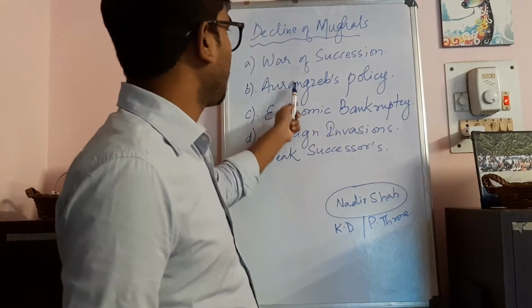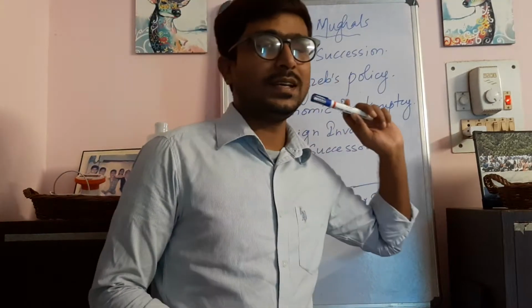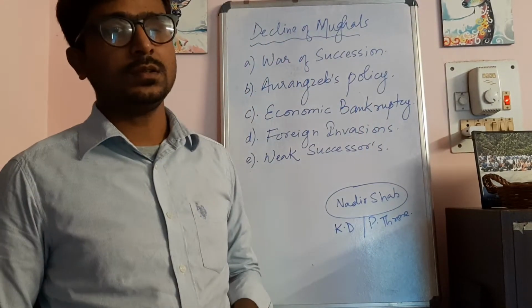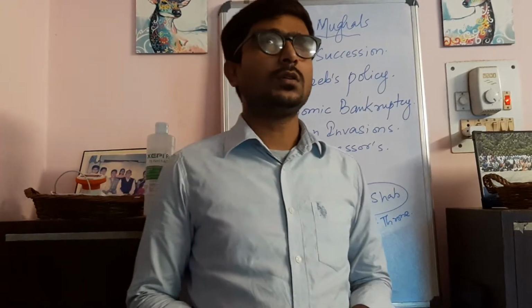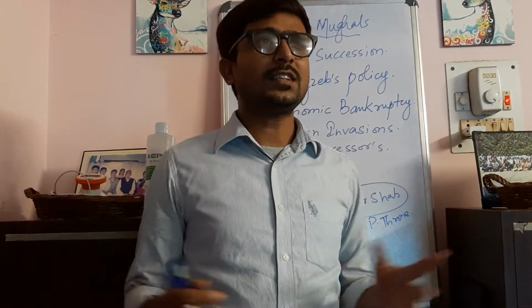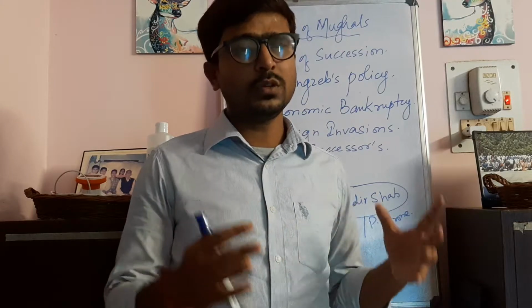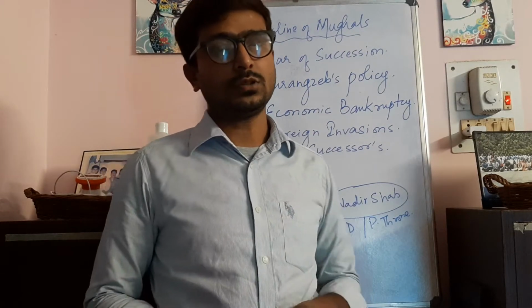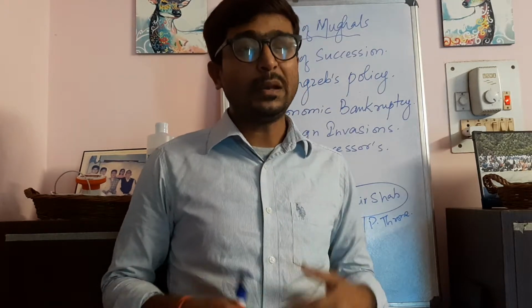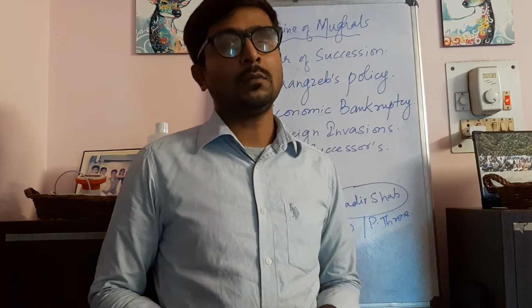Now, the War of Succession was the next important reason for the downfall of the Mughal Empire. There was a succession war going on between the kings and important people, or the nobles, so that they could bring forward their own power and control in the Mughal Empire.